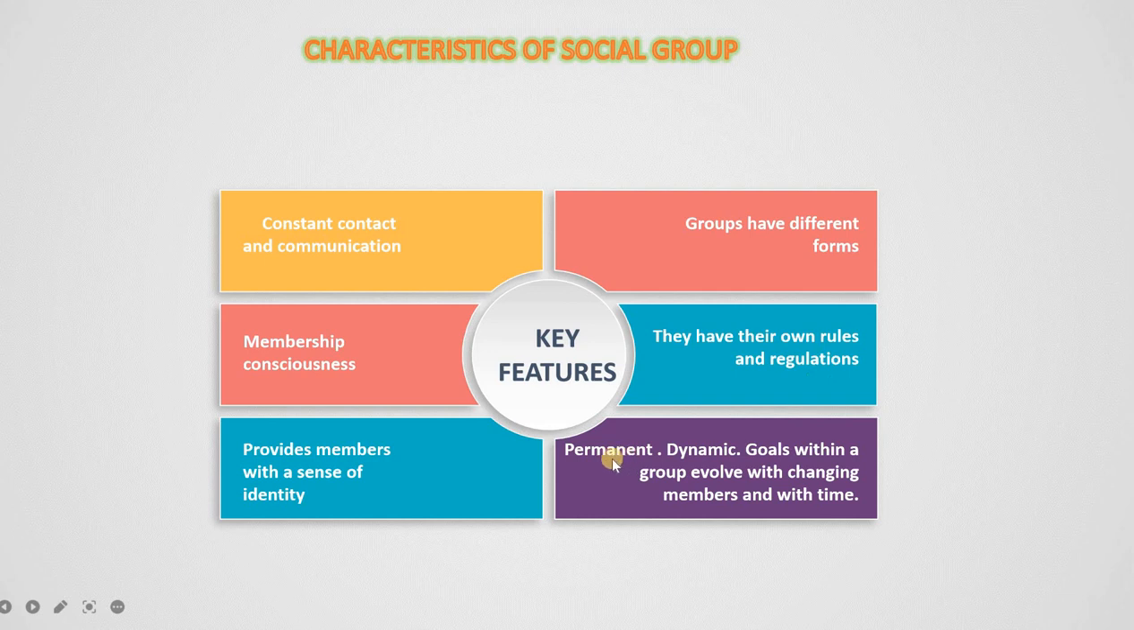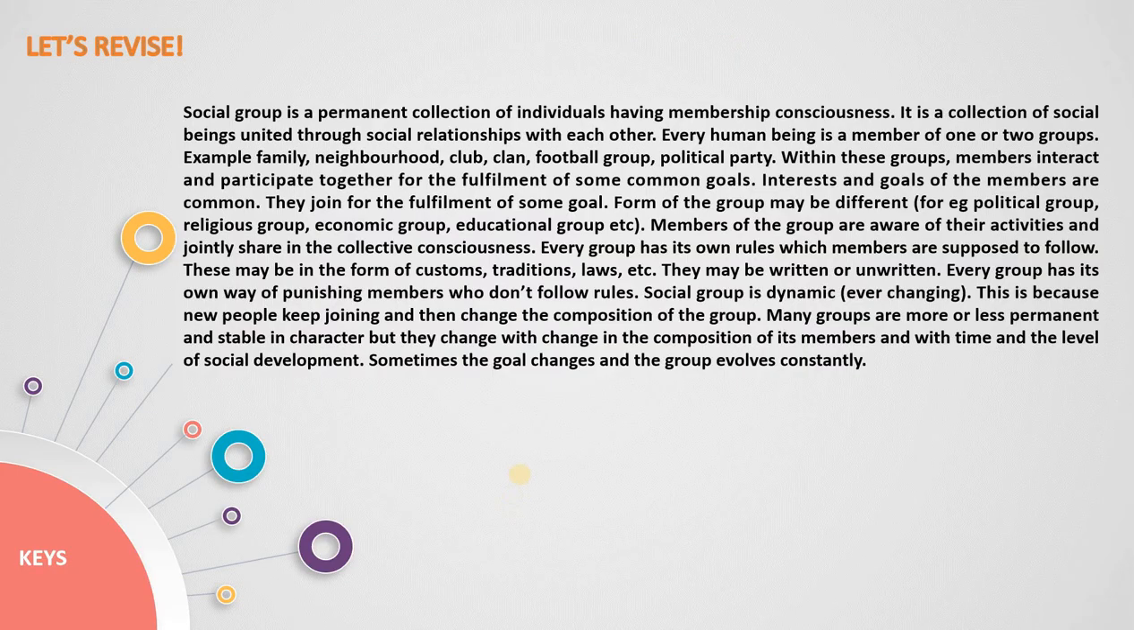Number six is that social groups are permanent. They are dynamic. The goals of the group keep on evolving and keep on changing with the changing members and with time. This brings us to the end of our discussion on social groups. Very simply, a social group is a permanent collection of individuals who have group membership. All of them are united with each other through social relationships. Each and every human being in society is a member of one or two social groups.